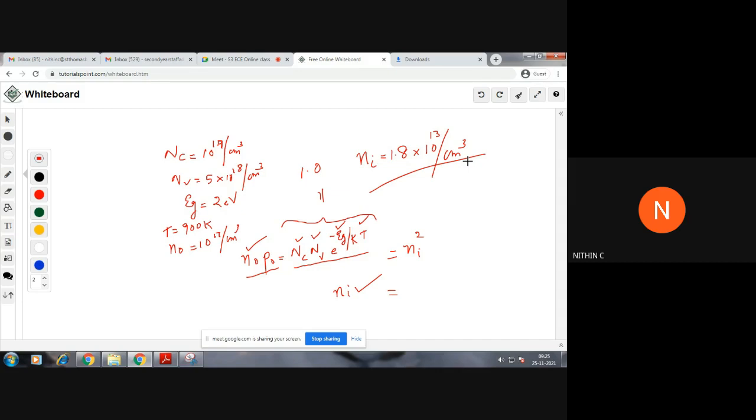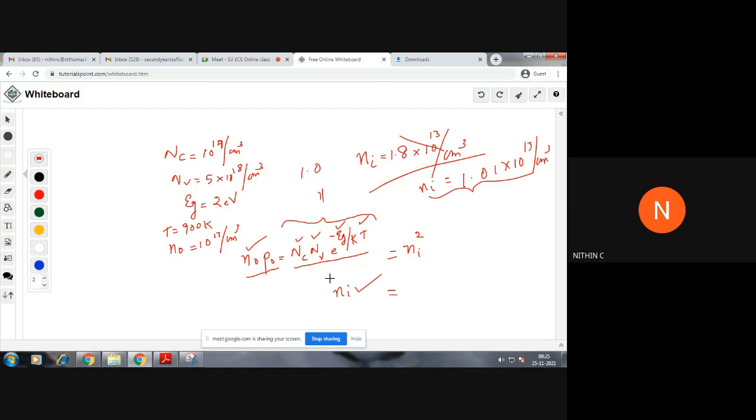Everyone getting like this? This is not my calculator, you are doing it yourselves. There should not be any error in that. Okay, if it is like that, no issues. Take it as 1.01 into 10 raised to 13 per centimeter cube. ni will be this value.